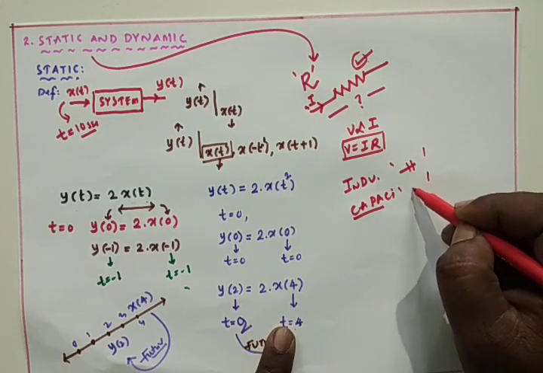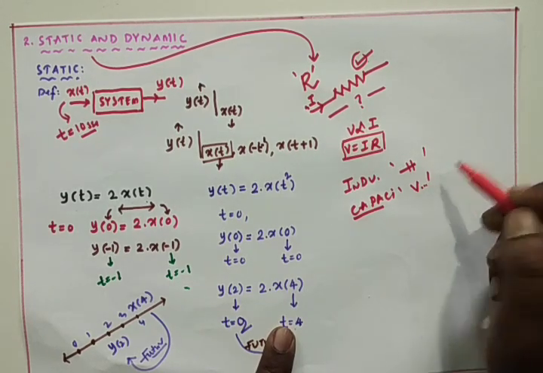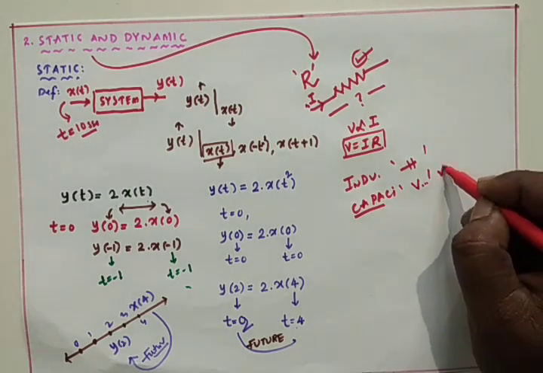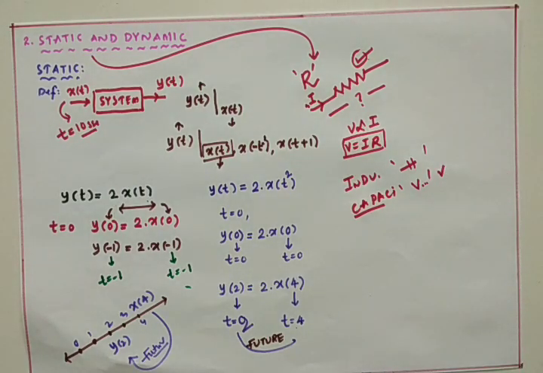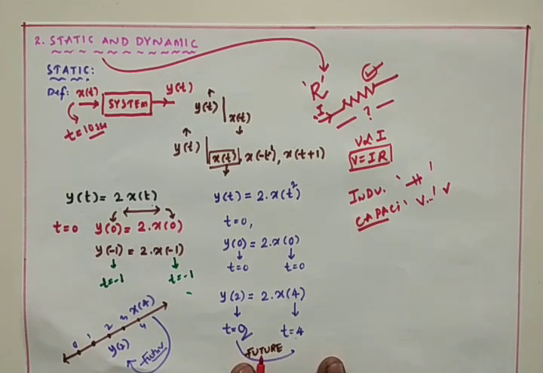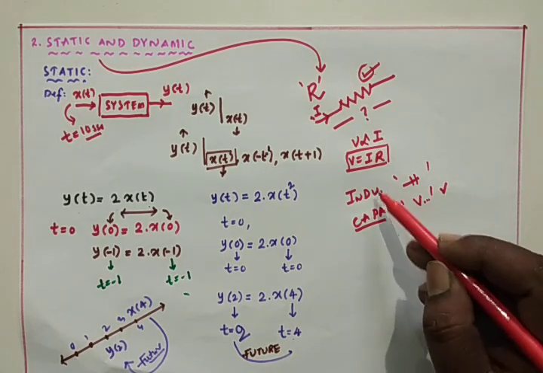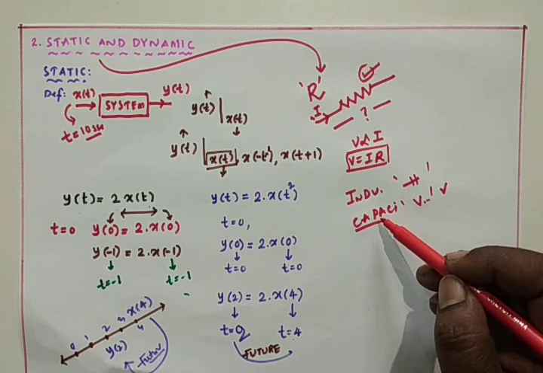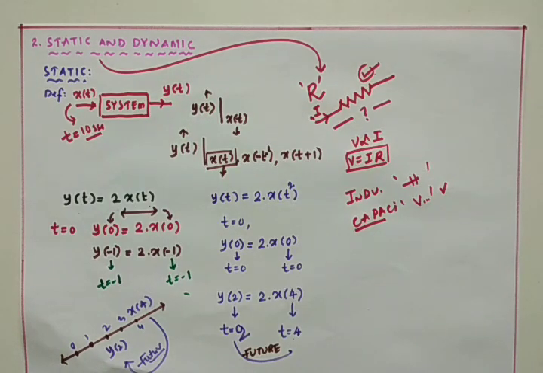Capacitor stores the energy in the form of voltage, in volts. Capacitor is used to store the charges in the form of voltage. That means these are memory devices. So if a system is a memory device, that is called a dynamic one. If a system is memoryless, then that is called a static one.